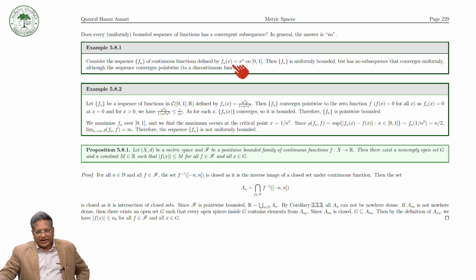Now, we will see that if Fn is pointwise bounded, then it is not necessarily uniformly bounded.